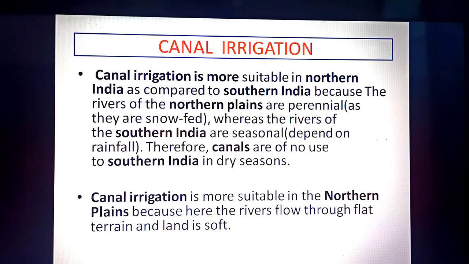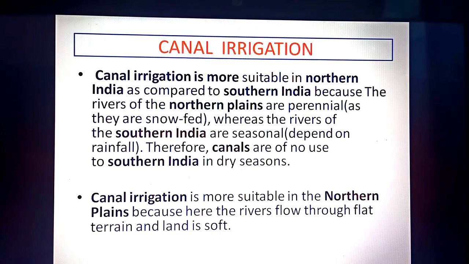In North India, most of the rivers are perennial because the source of these rivers are the glaciers of the Himalayas. Now, when the glaciers melt, they provide water to the river and the water remains throughout the year. And therefore, the canals which are cut out from these rivers also have water throughout the year.